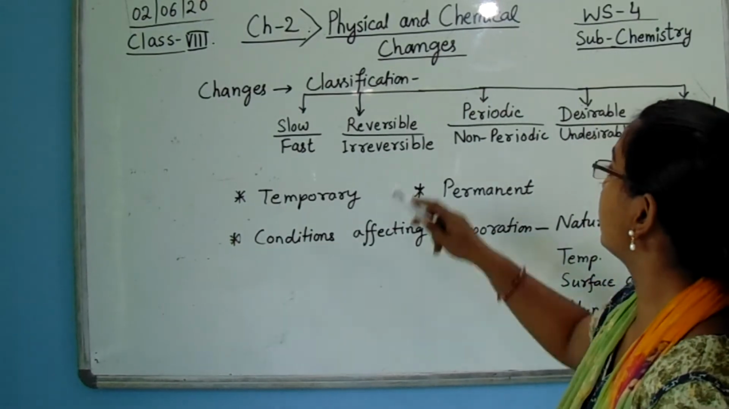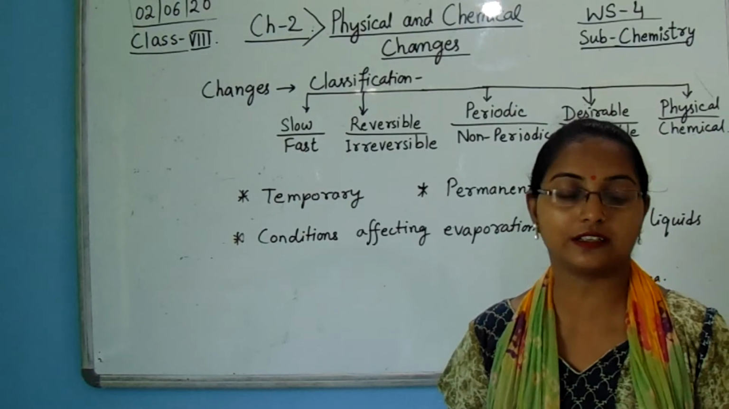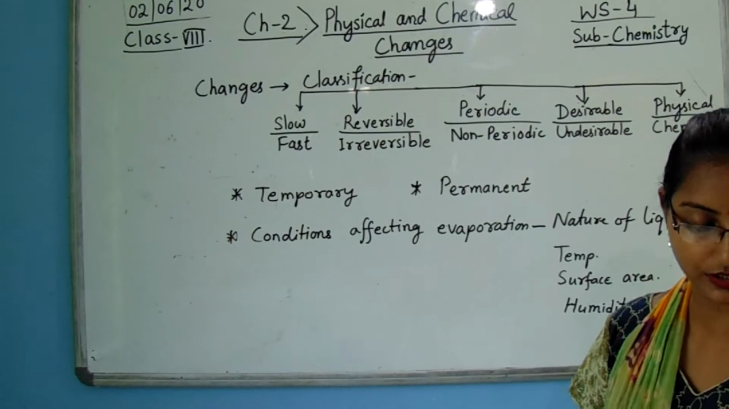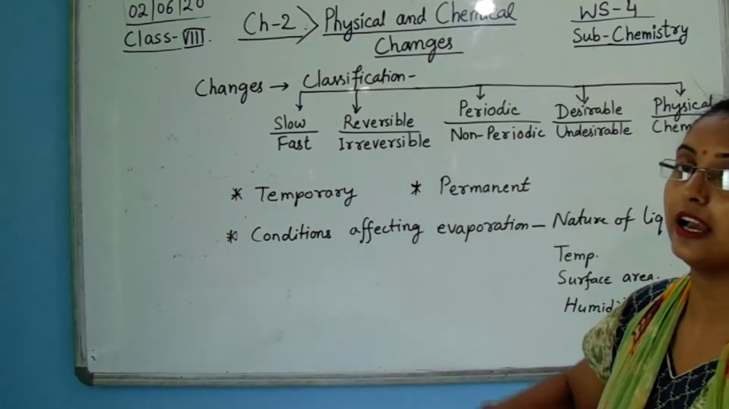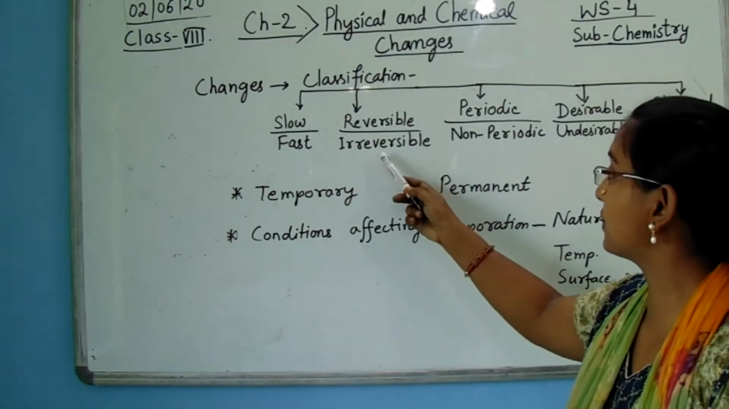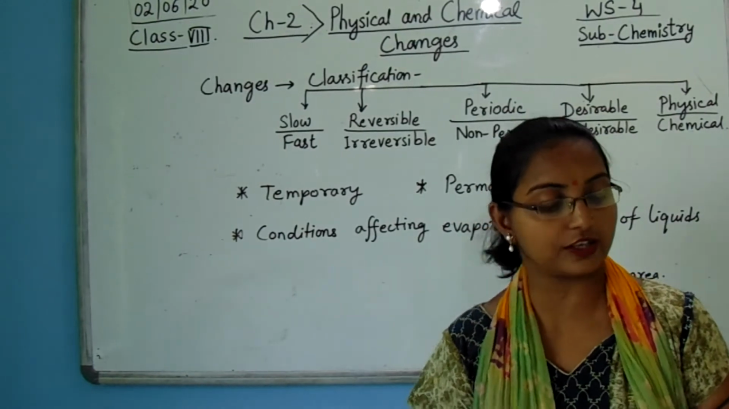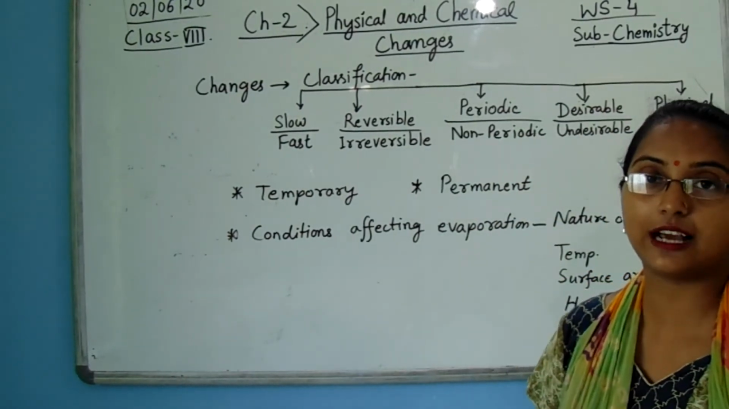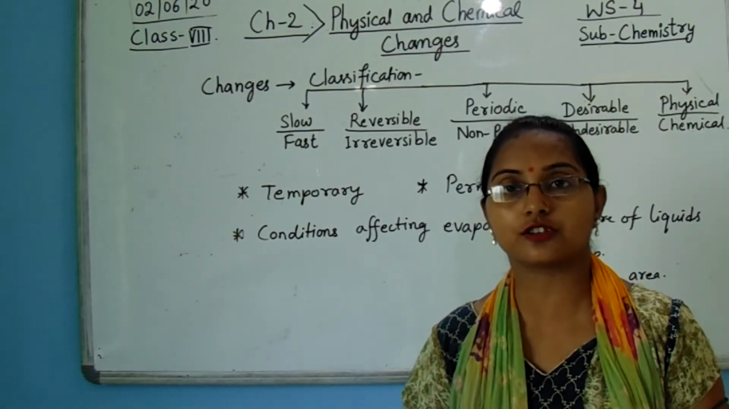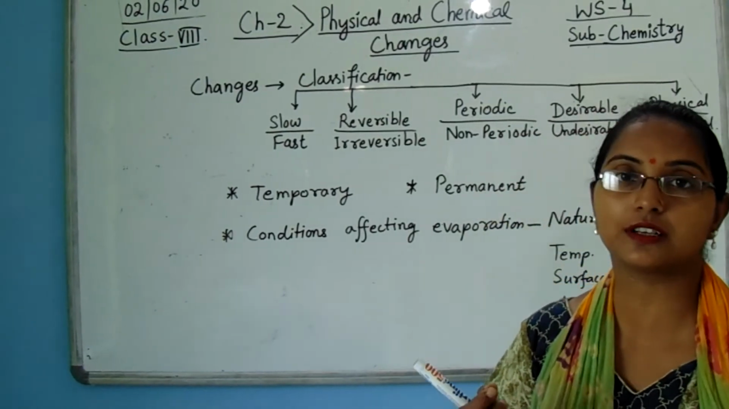Now the next is reversible and irreversible changes. Reversible changes means a change that can be undone by reversing its process and its condition. That is called reversible, and the changes that cannot be reversed by reversing the condition are called irreversible changes.